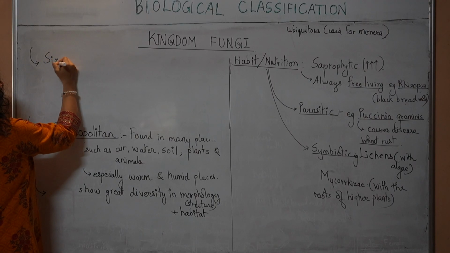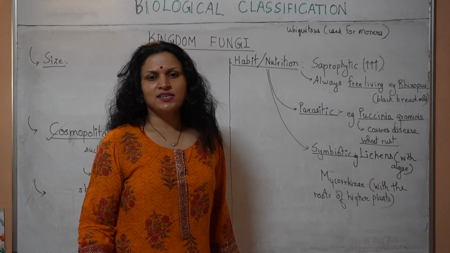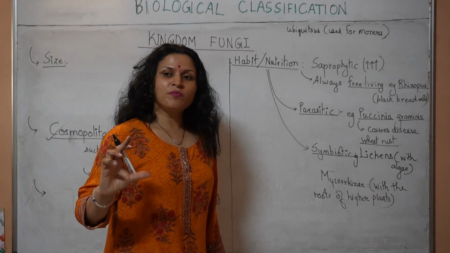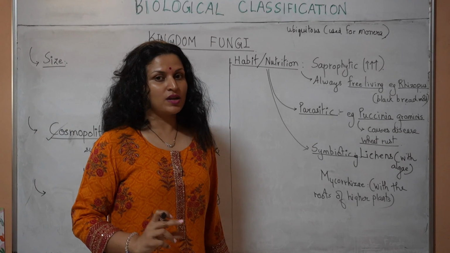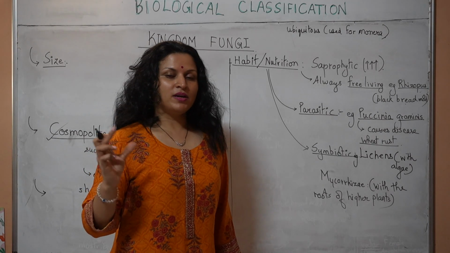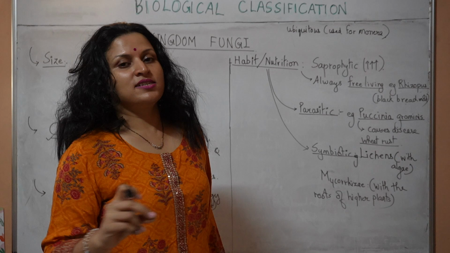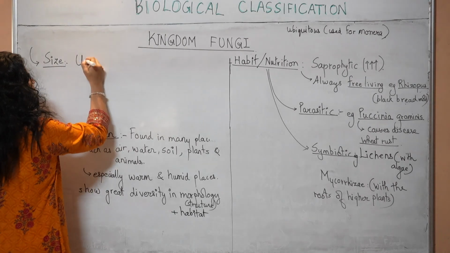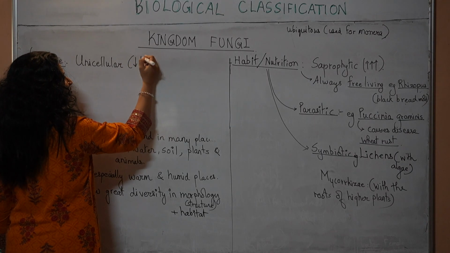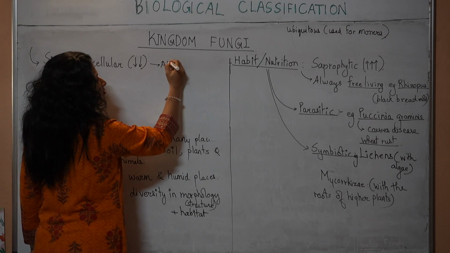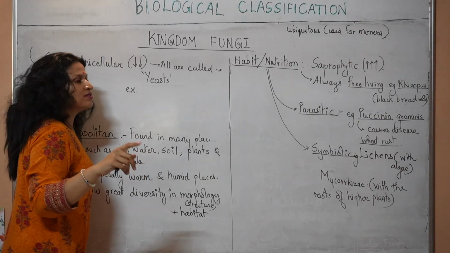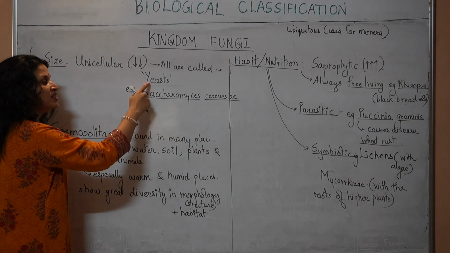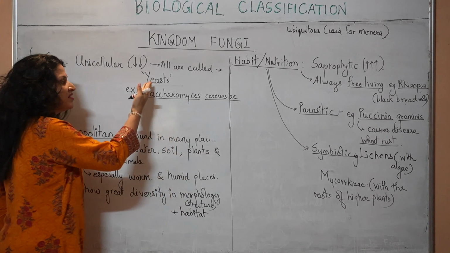Next, size. Fungi are usually classified as microorganisms because their size is really small. However, there are some macroscopic fungi as well. For example, the mushrooms that we eat, these are macroscopic multicellular fungi. So their size ranges from the unicellular yeast till the multicellular mushrooms. Unicellular is very less common, and they are called yeasts. This is not the name of a genus. Saccharomyces cerevisiae is an example of a yeast. Candida albicans is another example of a yeast.